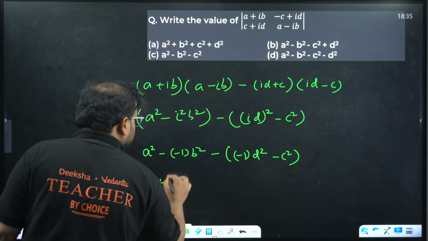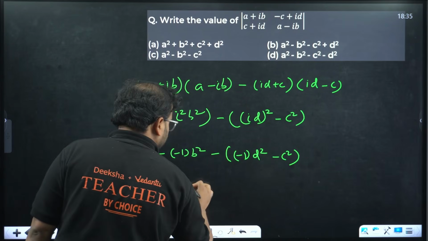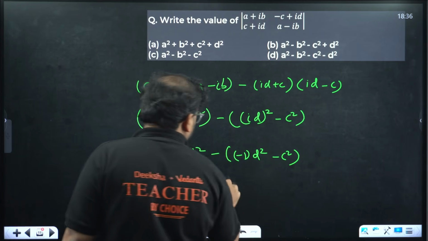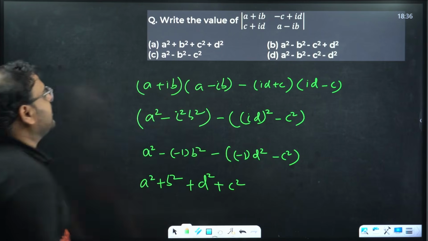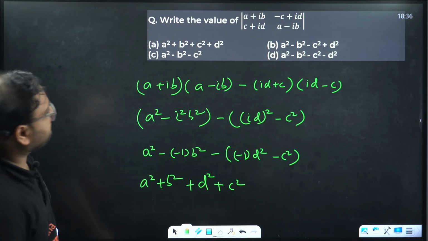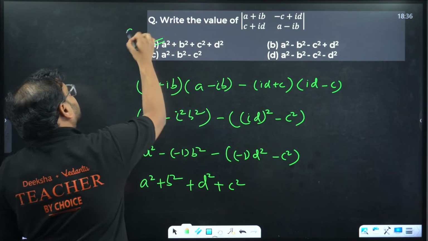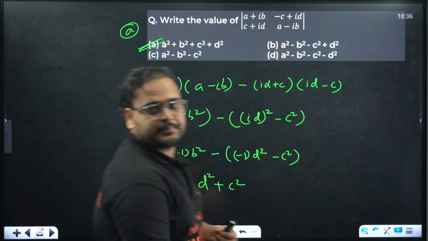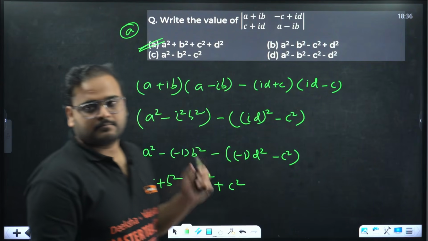A square plus B square. Please check. Minus of minus becomes plus, so plus D square and plus C square. Arrange it, you will get the answer as A square plus B square plus C square plus D square. Option is A. Both of the options A. Clear, right? Clear this one?